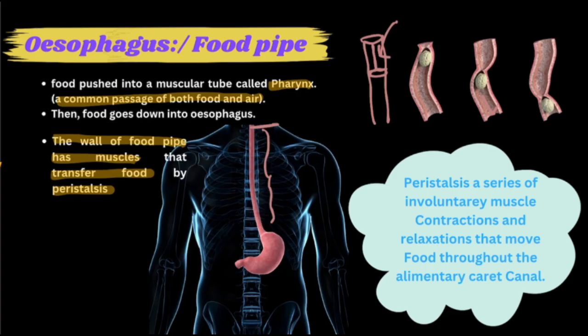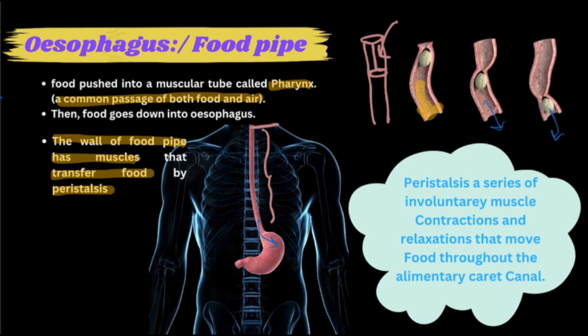When the food reaches the esophagus, the muscles inside the esophagus perform contraction and relaxation, by which the food moves downward and goes towards the stomach region. Then after the stomach it goes to the small intestine, then to the large intestine. Peristalsis is found not only in this particular region, but in the whole alimentary canal. It starts from the esophagus and continues up to the anus region.